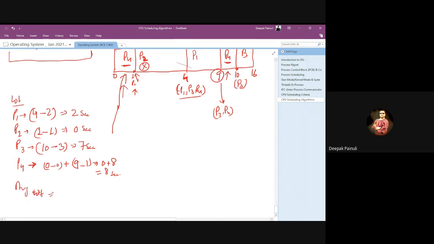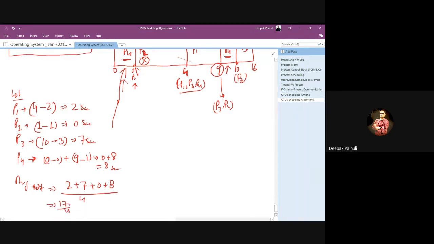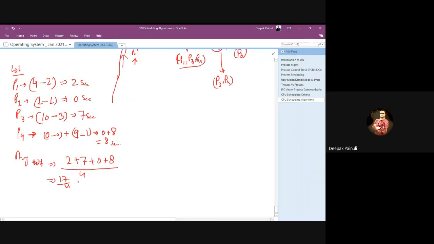So the average waiting time will be 2 plus 7 plus 0 plus 8. That means 17 by 4. 17 by 4 equals 4.25 seconds. Okay, now come to the turnaround time.